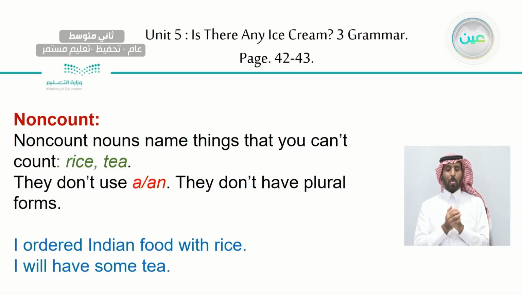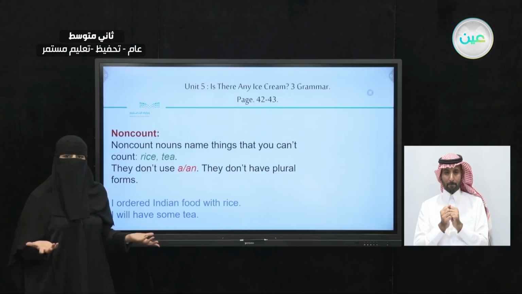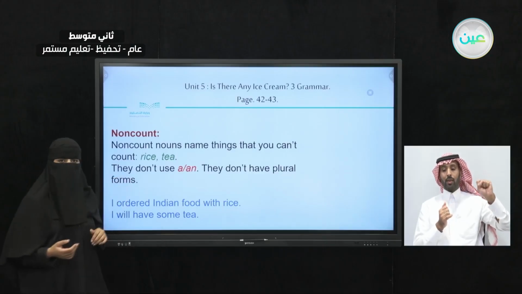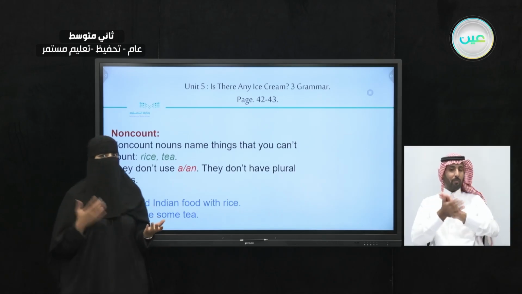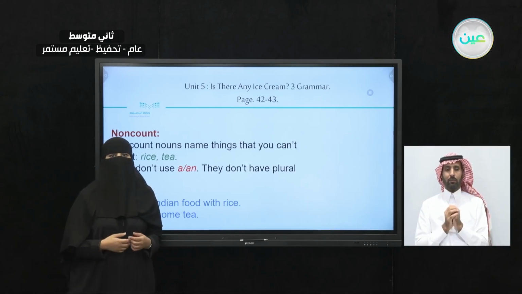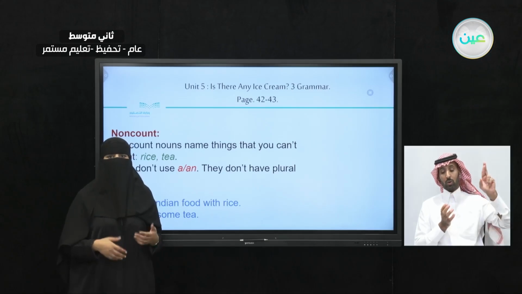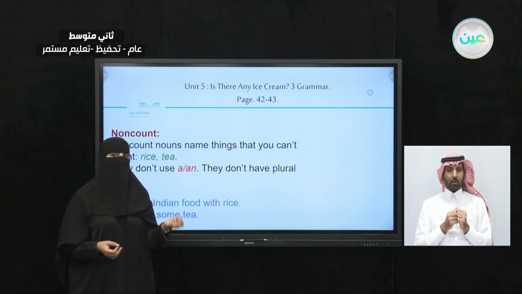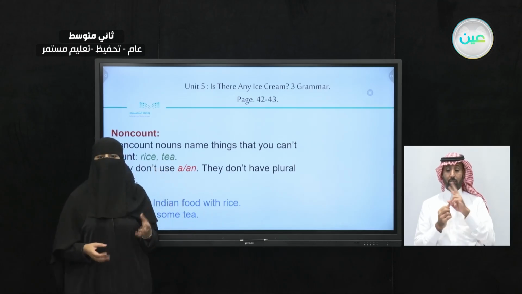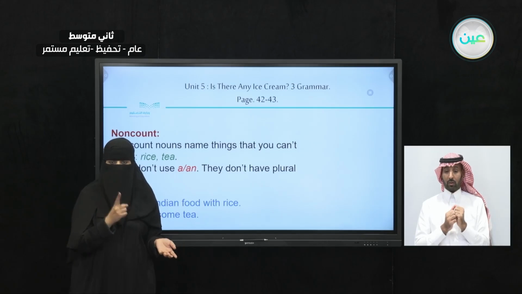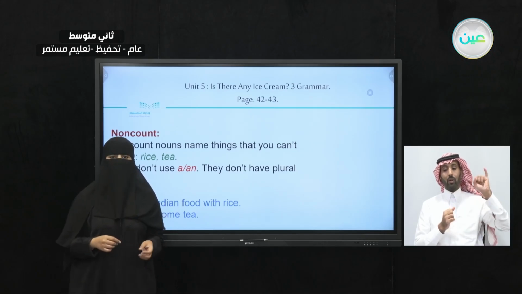So we are not going to use a or an for non-count nouns. So they don't have plural too. So you can't use a or an, and they don't have plural. You can't say, I want rices, I want teas. You can't say it. It's not correct. So rice and tea are examples for non-count. They don't have a plural. You can't use it with a or an.